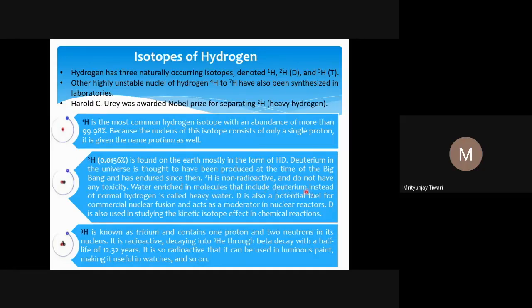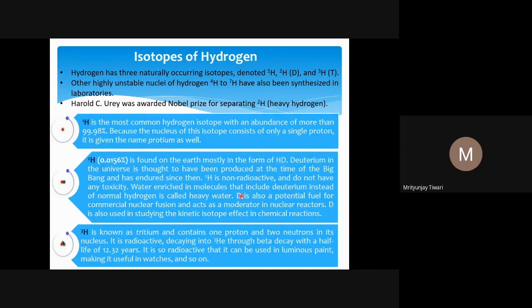Deuterium is also a potential fuel for commercial nuclear fusion and acts as a moderator in nuclear reactors. Like hydrogen, as I have said, hydrogen nuclei can go into the nuclear fusion reaction, where two nuclei fuse to form helium. Similarly, deuterium can also enter that reaction, because deuterium is also a hydrogen. The elemental form is still hydrogen, because it has only one proton and one electron. Other than that, one extra neutron is also there. Because of the extra neutron its mass has increased and it becomes heavier, but its chemical properties are mostly the same as those of hydrogen or protium.